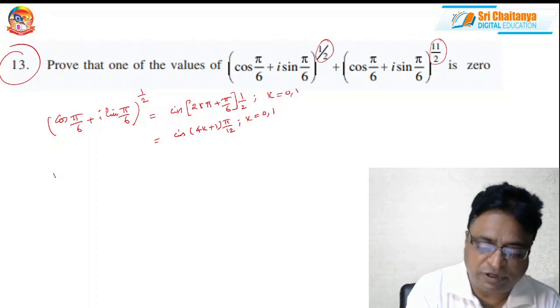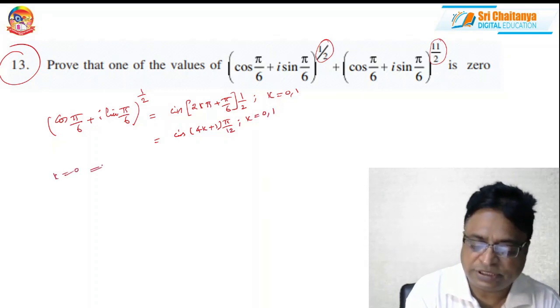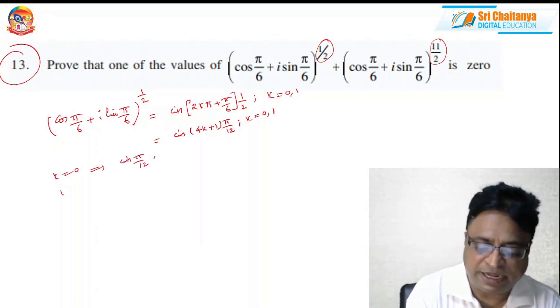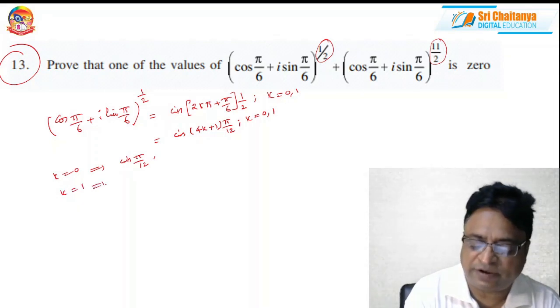So if k equals 0, this value is cis pi by 12. And if k equals 1, another value is cis 5 pi by 12.